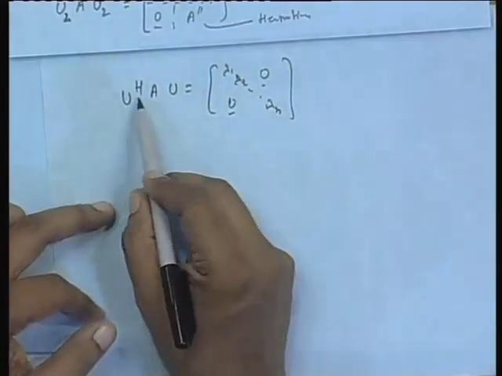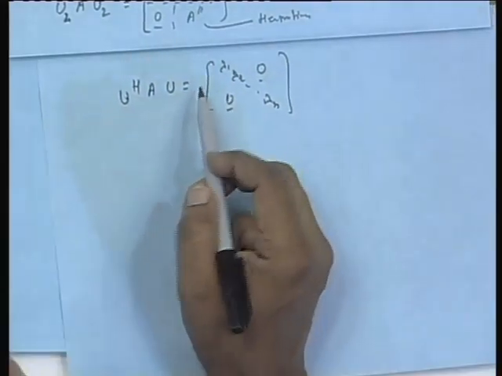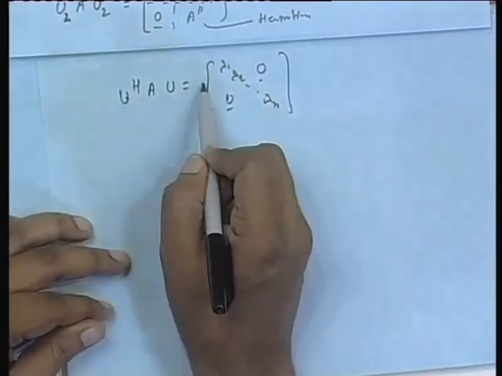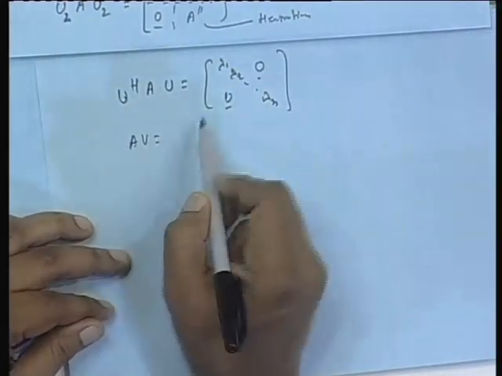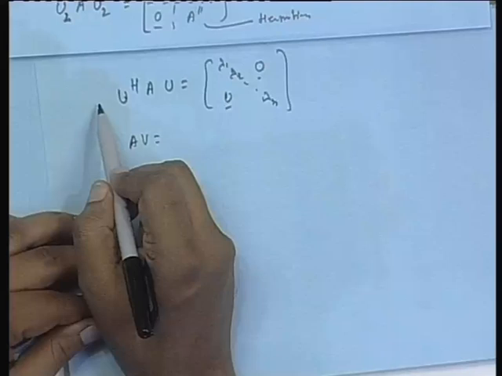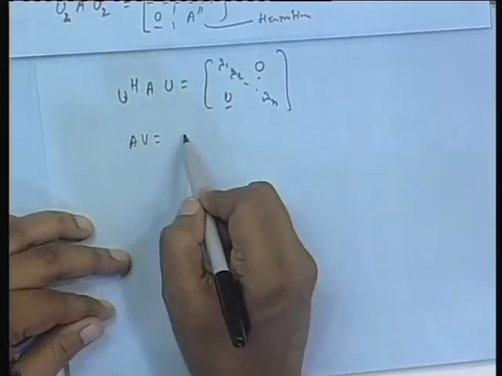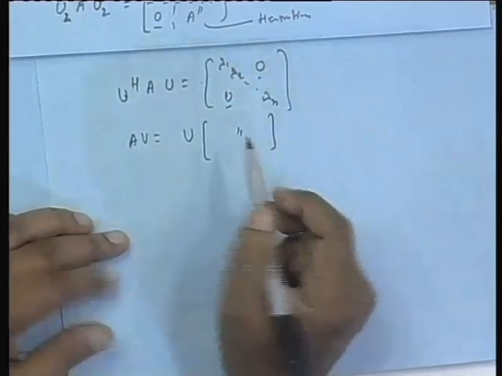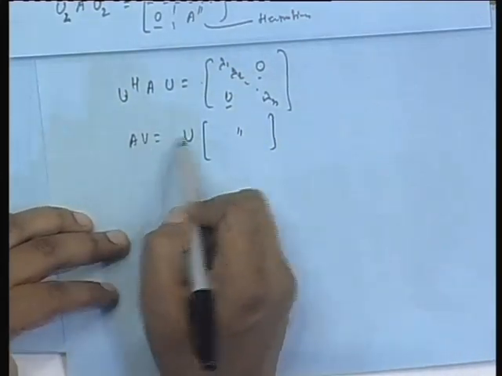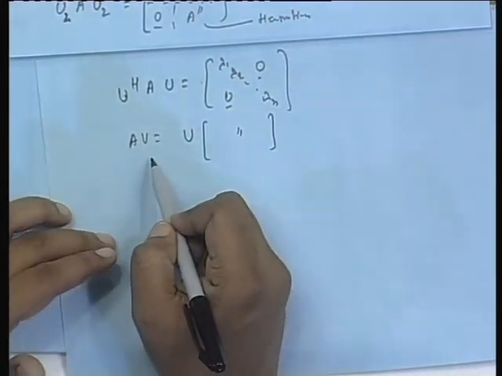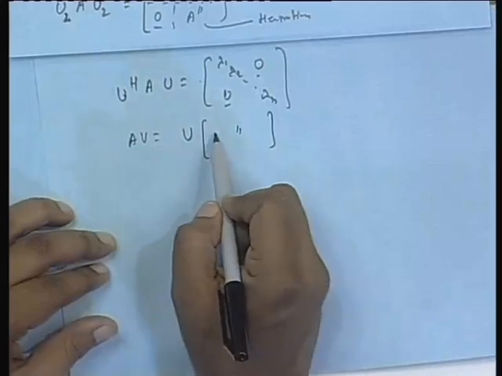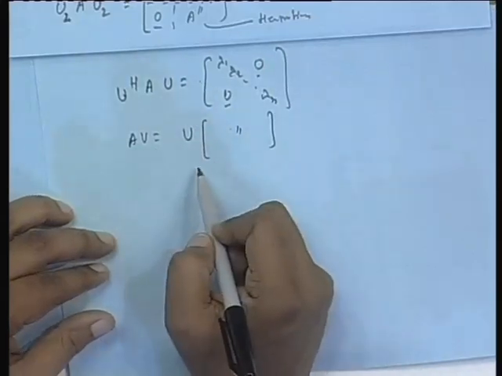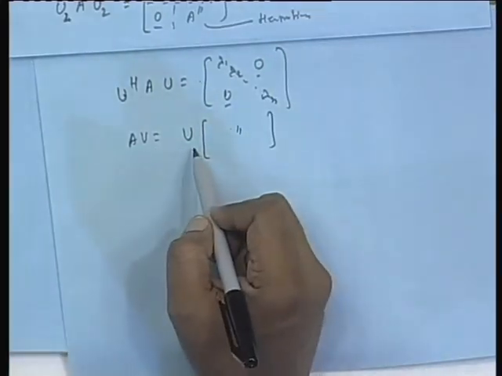Okay. So, you can take this U, you can take this U Hermitian on this side, and if you multiply by U on this side, U Hermitian U is 1. So here also U and the same matrix. Then you can easily see that the columns of U are mutually orthonormal, and A times each column is lambda times the corresponding column. So they correspond to eigenvectors.